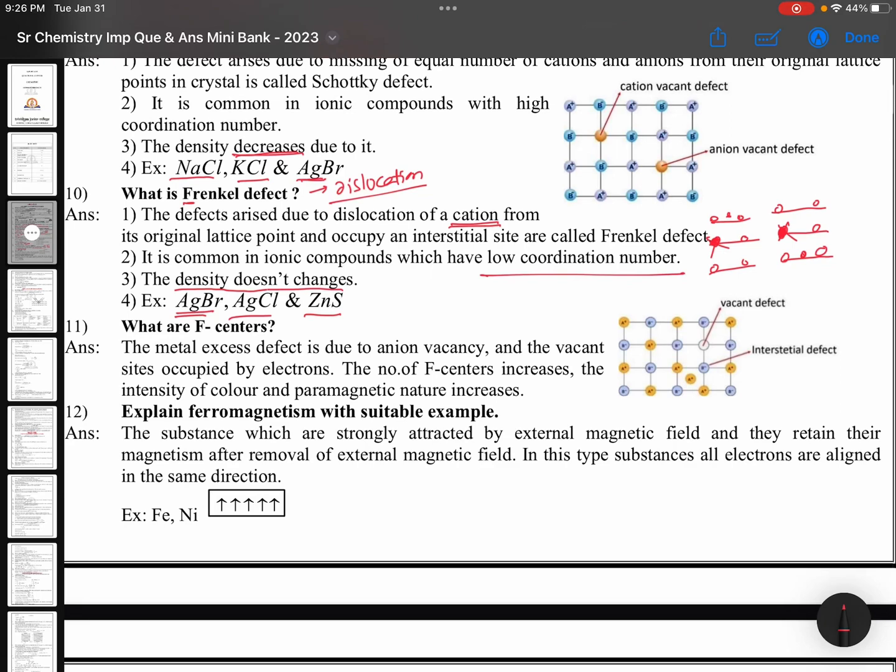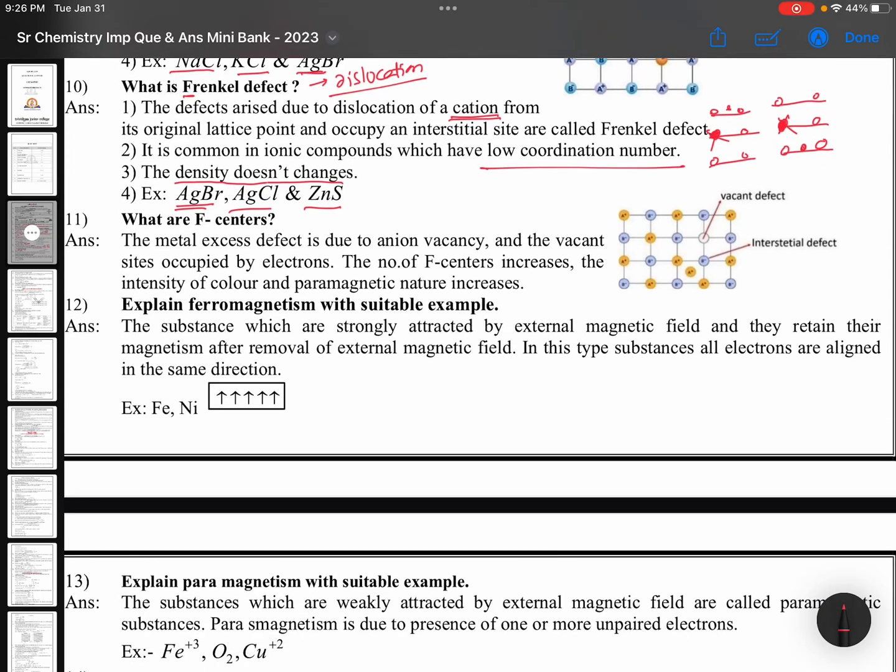What are F centers? The metal excess defect is due to anion vacancy and the vacant sites occupied by electrons. As the number of F centers increases, the intensity of color and paramagnetic nature also increases. F center means you take some metal compound, something like sodium chloride, and on this you keep sodium. So what happens is chlorine will escape from the metal, and in the place of chlorine there will be empty space and electrons will be occupying. That is called F center.